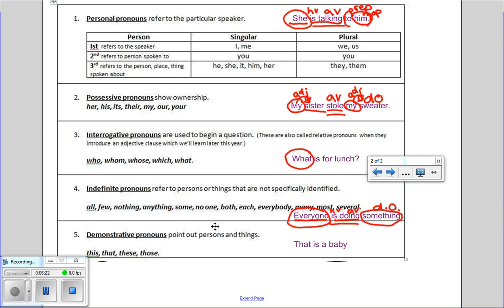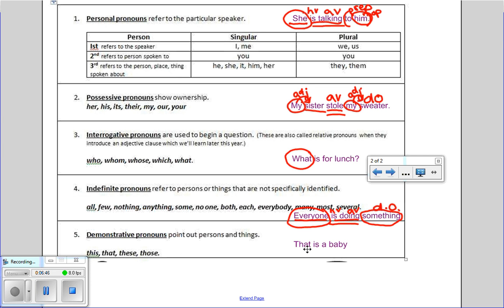Finally, the last type of pronoun is a demonstrative pronoun. These point out persons and things. If you look at this word, you can kind of see demonstrate in there. And if you're demonstrating, it's like you're pointing. We have only four demonstrative pronouns: this, that, these, and those. And remember, it's like you're pointing.